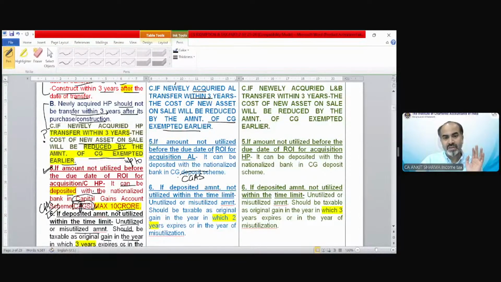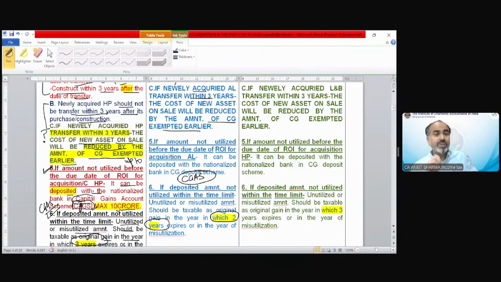CGAS account. Okay? And if the amount deposited is misutilized or unutilized: if misutilized, then it is taxable in the year of misutilization. But if unutilized, then it would be taxable after 2 years expire. In section 54, it was after 3 years of expiry. But in section 54B, it's 2 years.